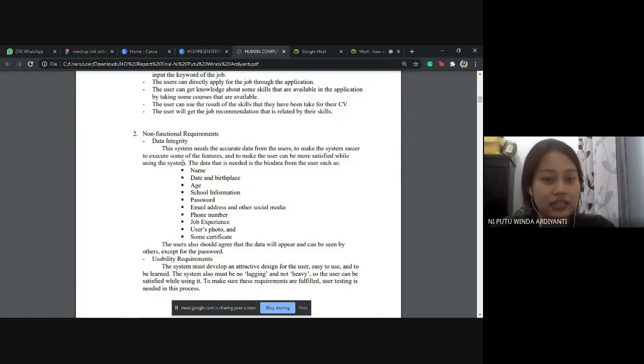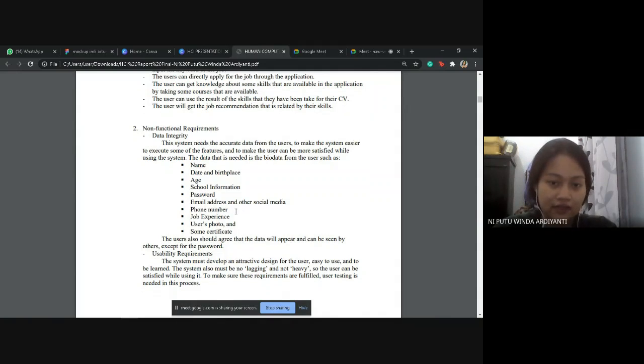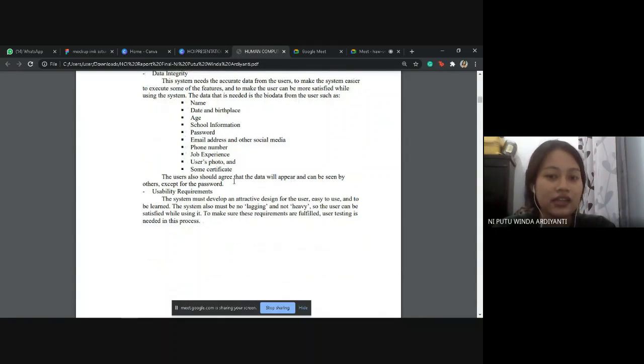The data needed is the user's biodata, such as name, date and place of birth, age, school information, password, email, social media, phone number, job experience, user photo, and some certificates. The user should also agree that the data will be visible to others, except for the password.